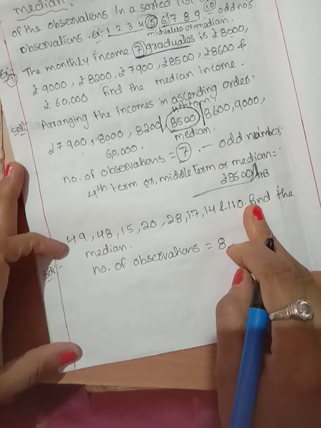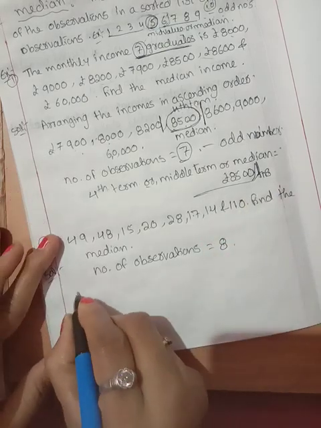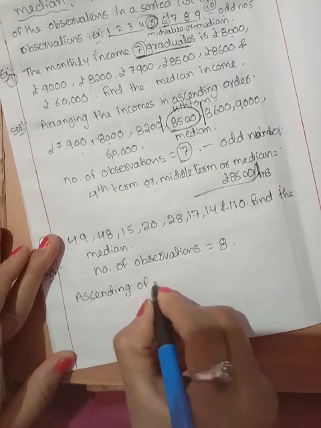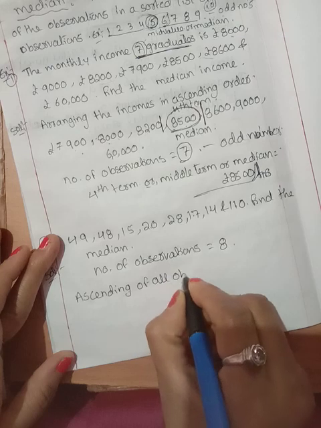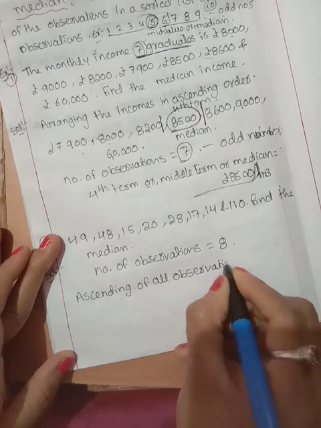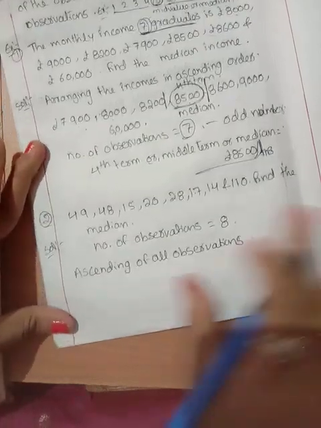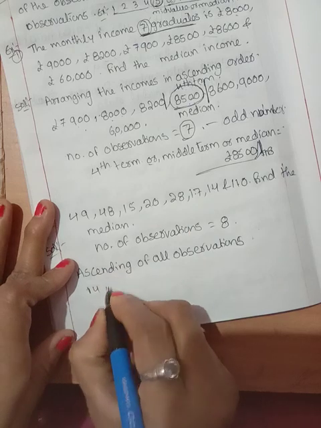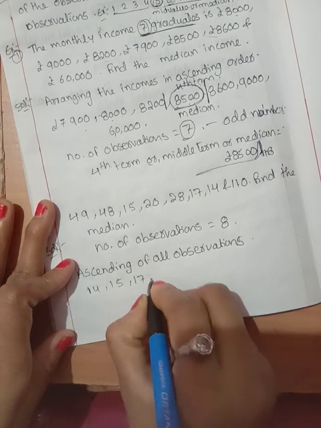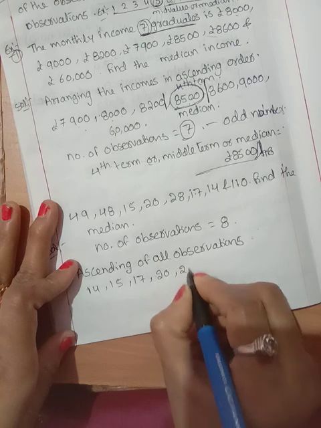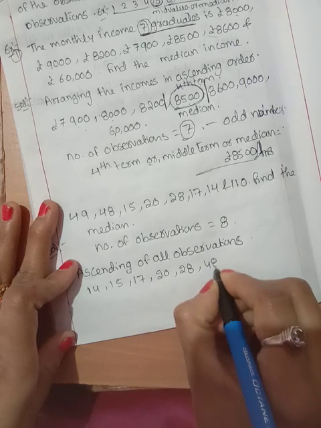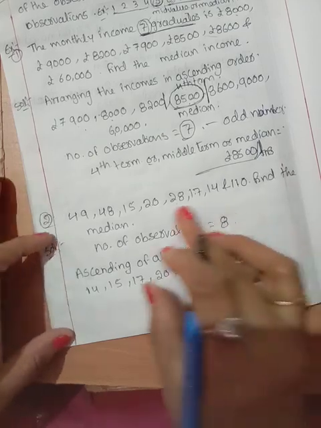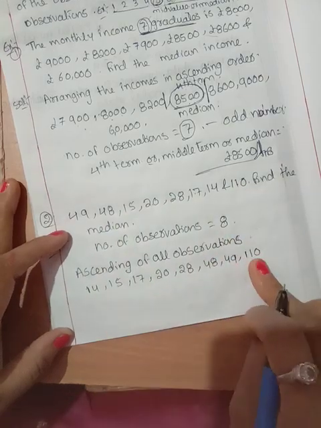Ascending order of all observations: 14, next is 15, 17, 20, 28, 48, 49, next is 110. Okay, that is the ascending order.